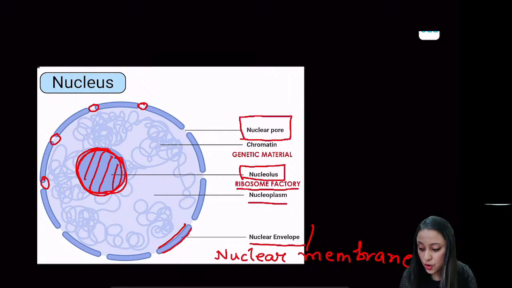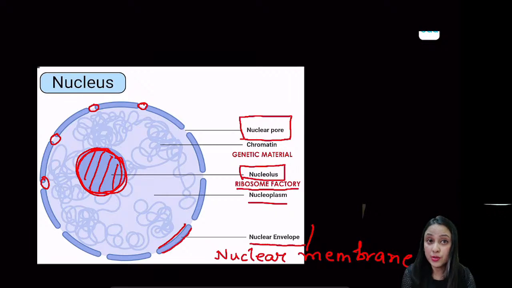Okay, nucleolus को हम ribosome factory भी बोल सकते हैं for the simple reason that the nucleolus helps in biosynthesis of the ribosomes. ठीक है? So ribosomes are organelles that help in protein synthesis. I believe everyone in the class knows that. And these ribosomes are actually synthesized in the nucleolus, right? So the nucleolus is known as the ribosome factory of the cell.